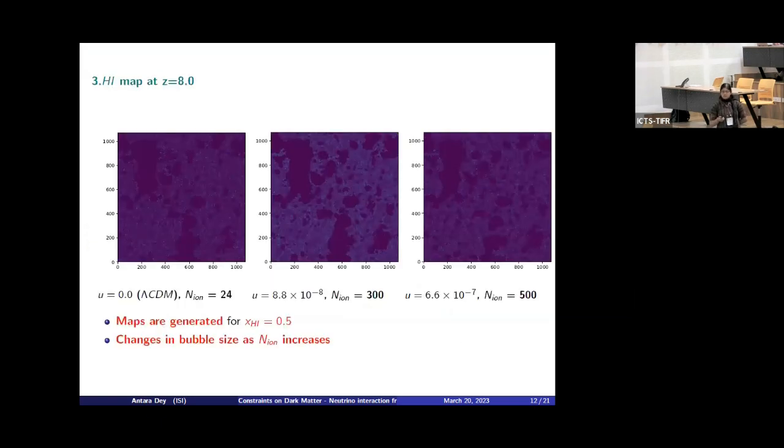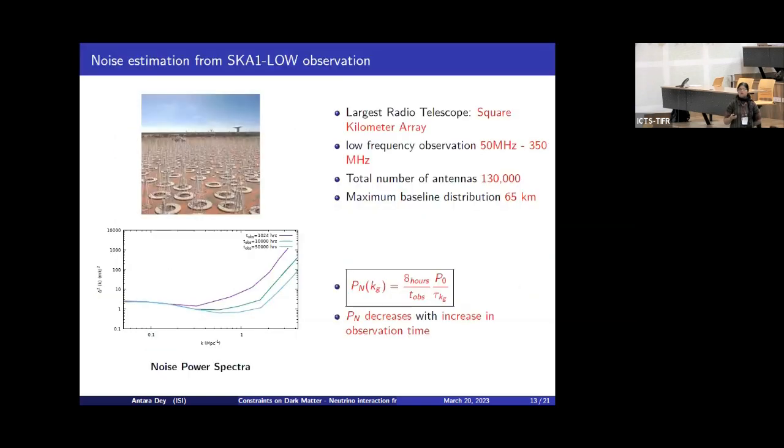So more power at larger U helps to detect the signal. And these are the H1 maps generated at redshift 8.0 for this particular interaction strength and NR. We can see that the dark region is the ionized region, and there is less structure forming if we increase U. So this motivates us to the next part, that is the detection prospects of this particular interaction.